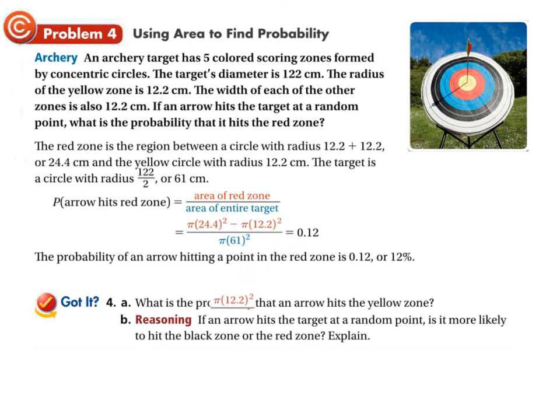I'm going to take that down here, and out of the total area of the target, which we already know to be this right here, that over that is going to be the probability that the arrow hits the yellow zone, and I can write that in words. P of arrow hits yellow zone